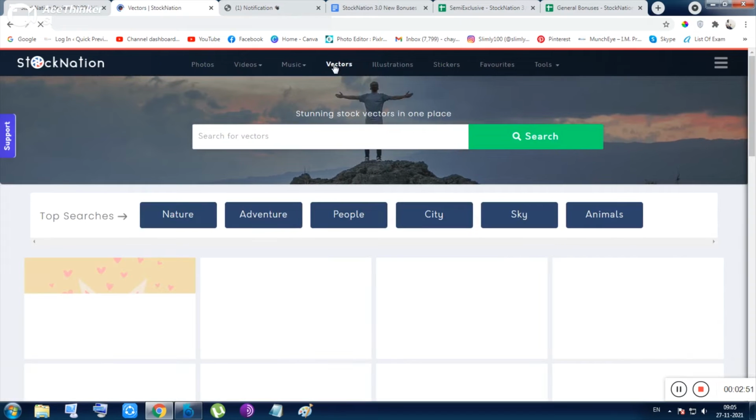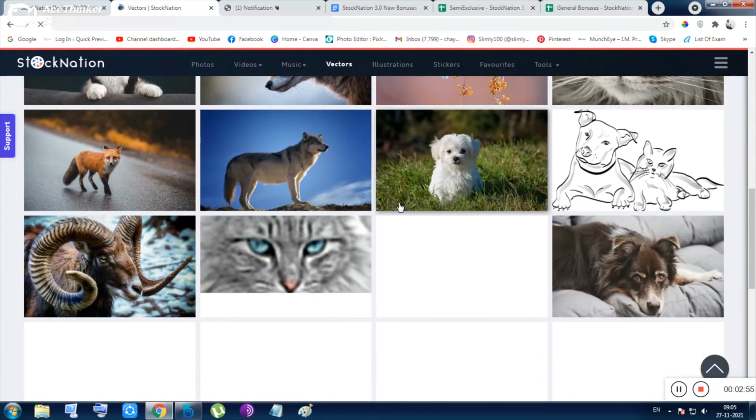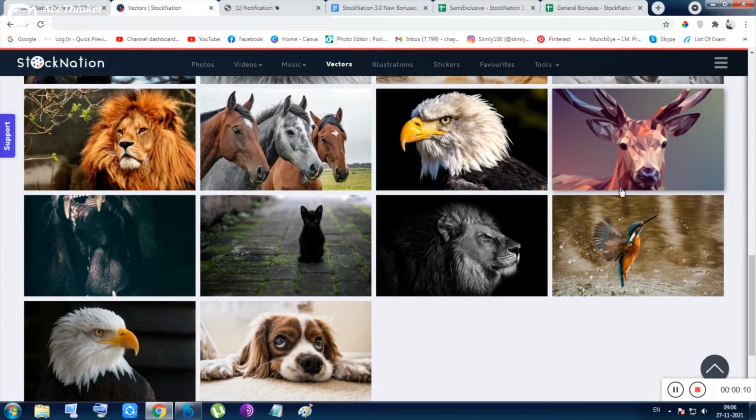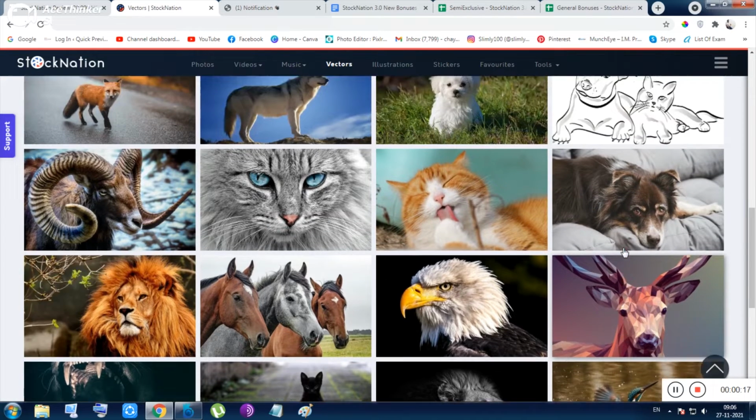Next thing is the vectors. Vectors are the graphics, or, you know better than me, I think, this is an exact vector. I only came to know about vectors after going through Pixabay. So this is also a vector image. There are so many vector images.